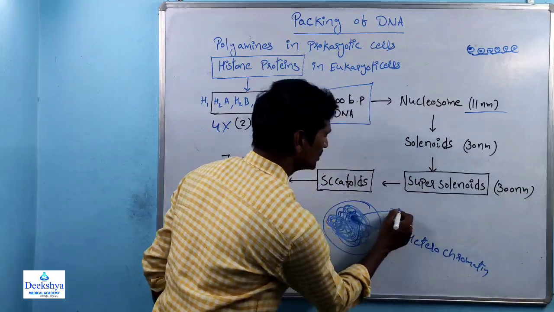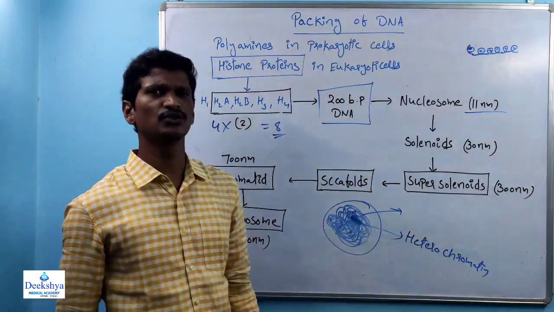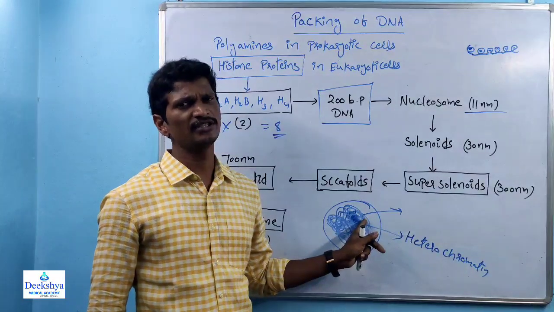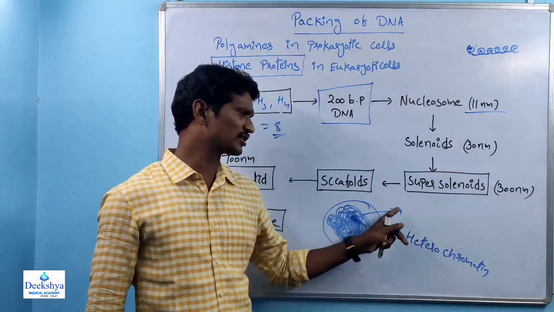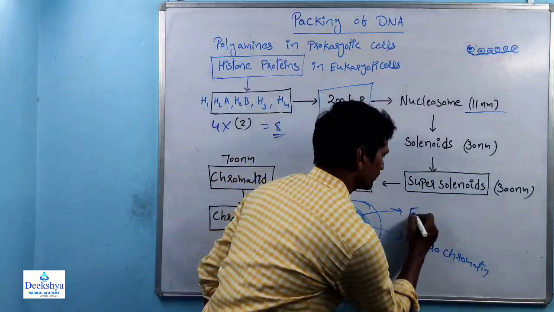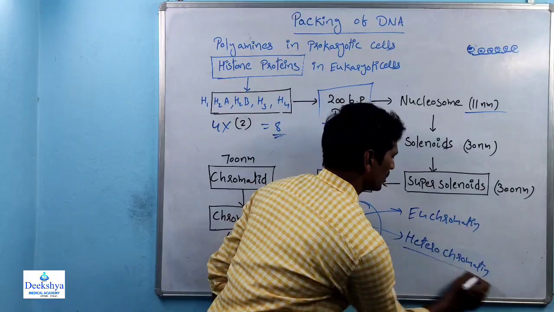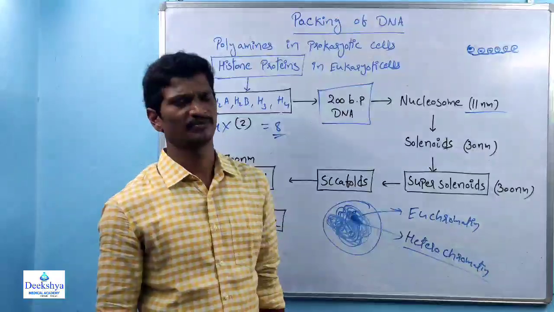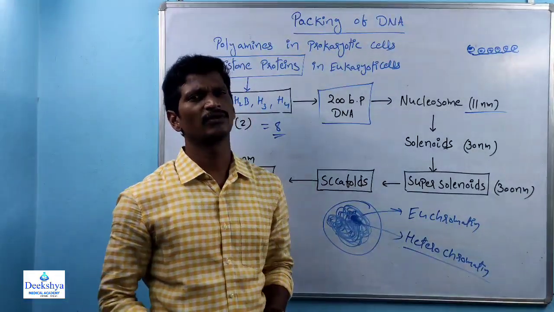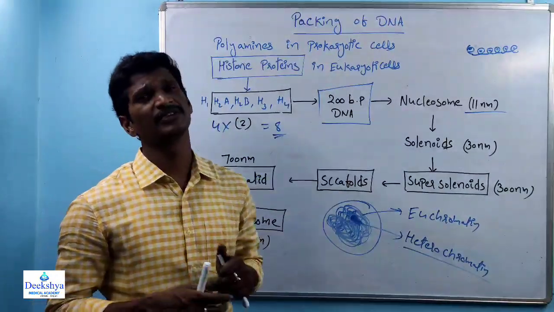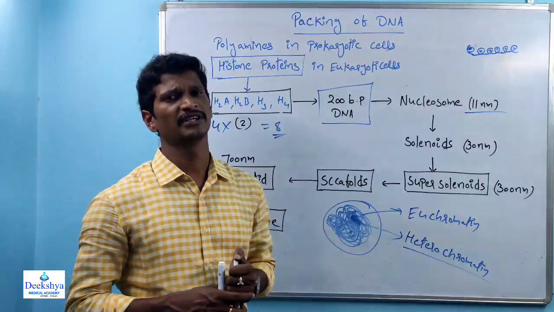At some regions, loosely packed DNA is present. This is called euchromatin. The functional part of the DNA is always the euchromatin. Heterochromatin is generally non-functional because it is not involved in the gene expression process. That is about the packing of DNA.